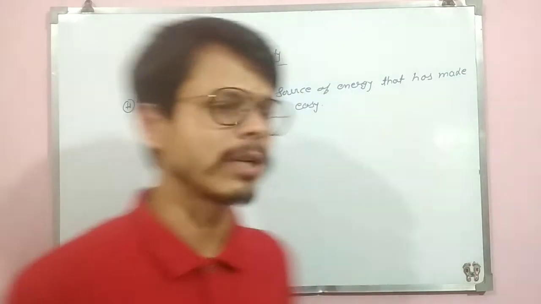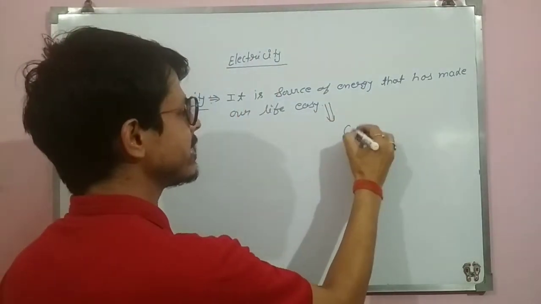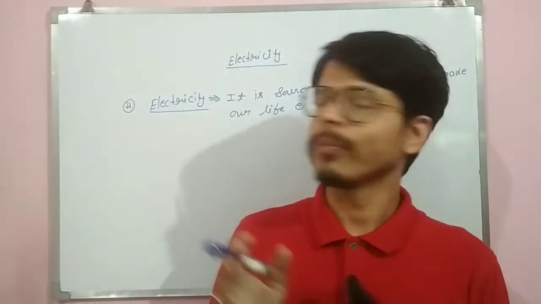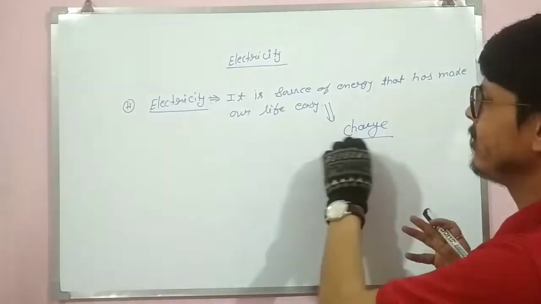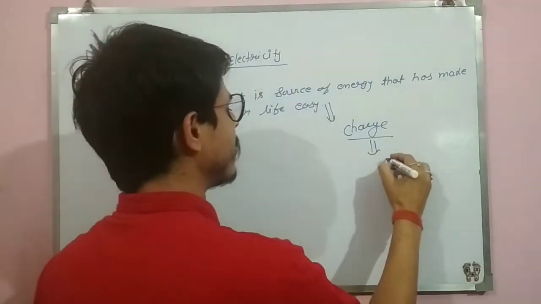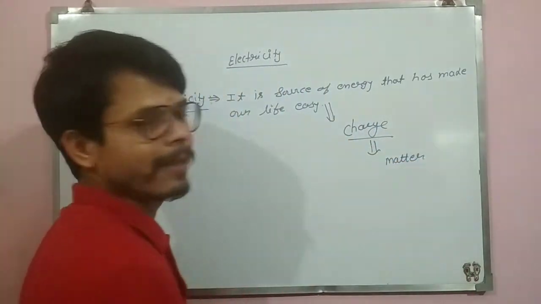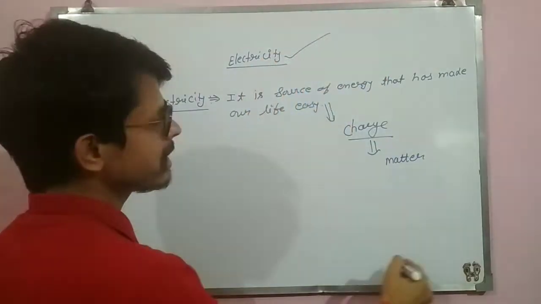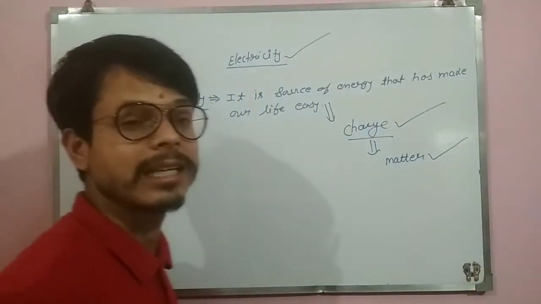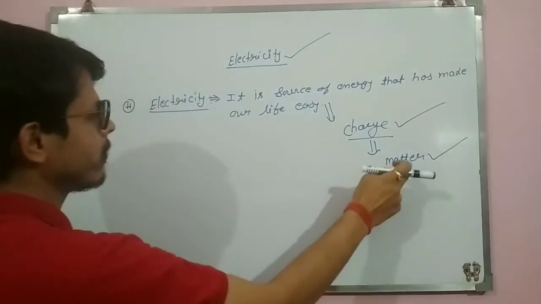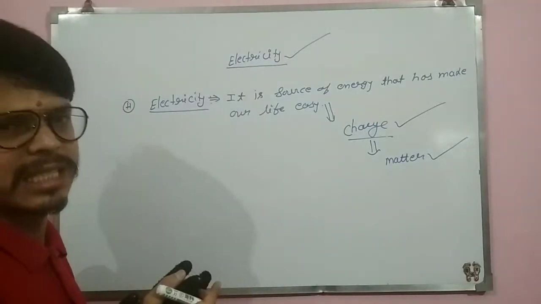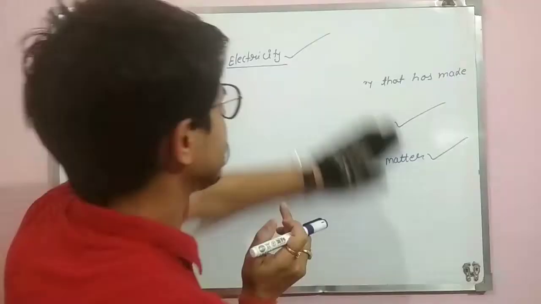Before discussing electricity, we have to discuss one term, that is charge. But what is charge? And before discussing charge, we have to discuss matter. That means, if we want to learn electricity, we must learn charge, and if we want to learn charge, we must learn matter. So first we will discuss matter, then we will go into charge, then we will discuss electricity. Is it clear? So the first topic now is matter.